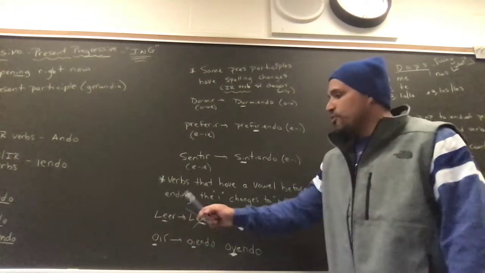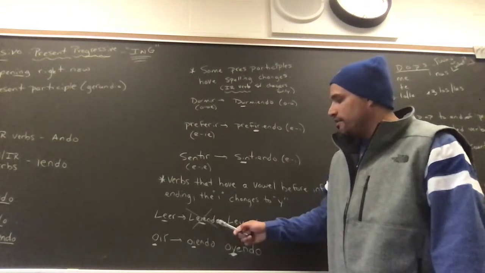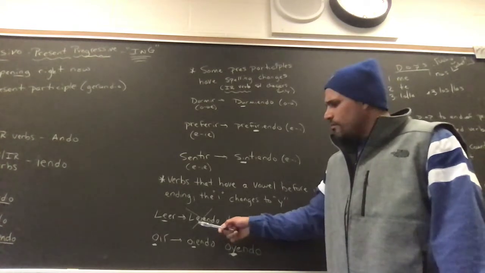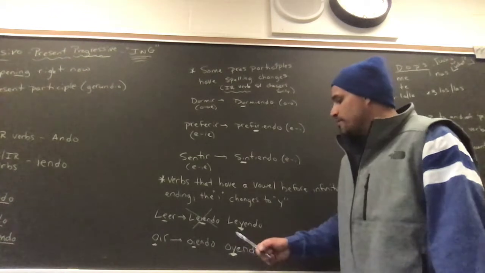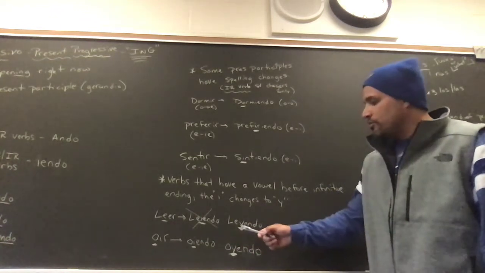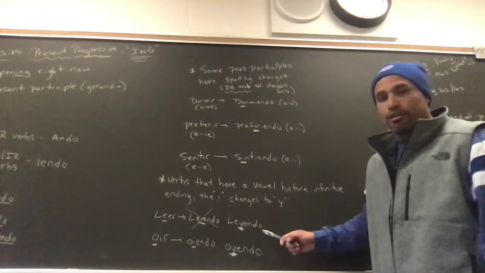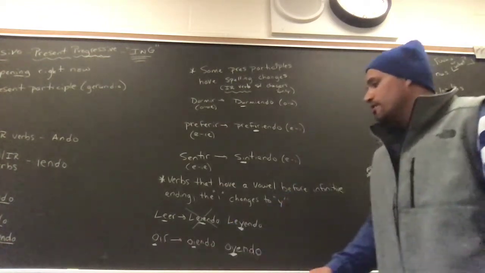So if we just wrote it out normally, it would be LE because it's an ER verb, IE-N-D-O. Well, Spanish, they don't like this three vowel situation here. So we get rid of the I, all right, and we replace it with a Y. So this one would actually change to leyendo, L-E-Y-E-N-D-O.